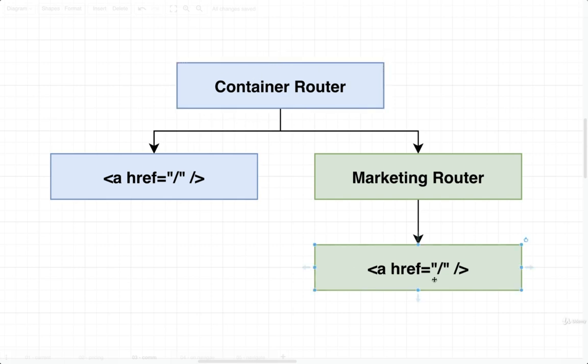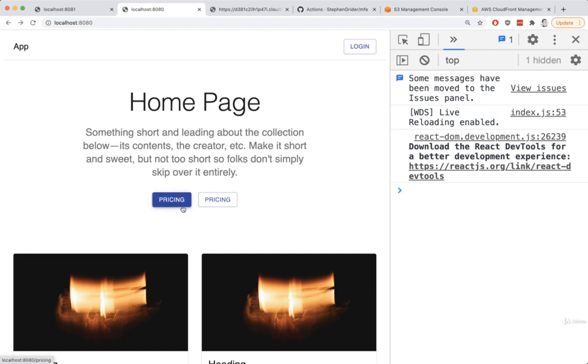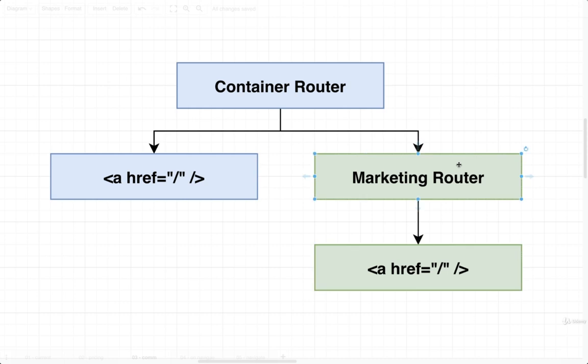At the same time, we have some links that are being displayed inside of our marketing application. Their closest parent router is the marketing router. So if we ever click on a link inside of our marketing application, such as the pricing button right here, the closest parent router is going to be the marketing router, which is tied to our memory history object. So in other words, clicking on a link inside of our marketing application is going to update the memory history only, as opposed to trying to change anything inside the container history or the browser history. So I just want to point out that all these links that are now being displayed are kind of scoped in nature.